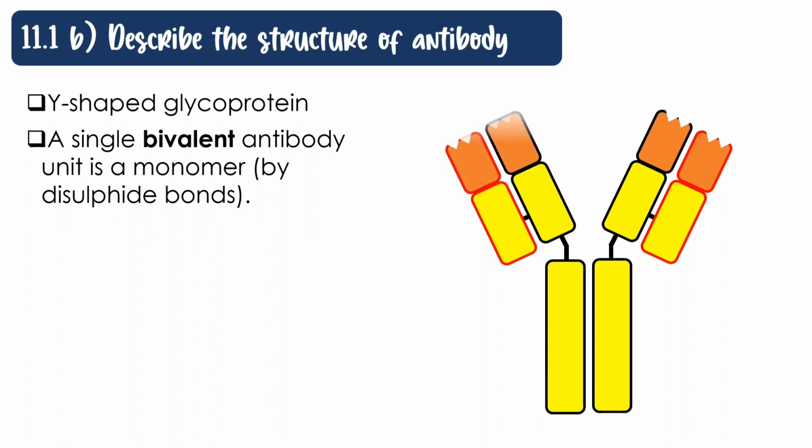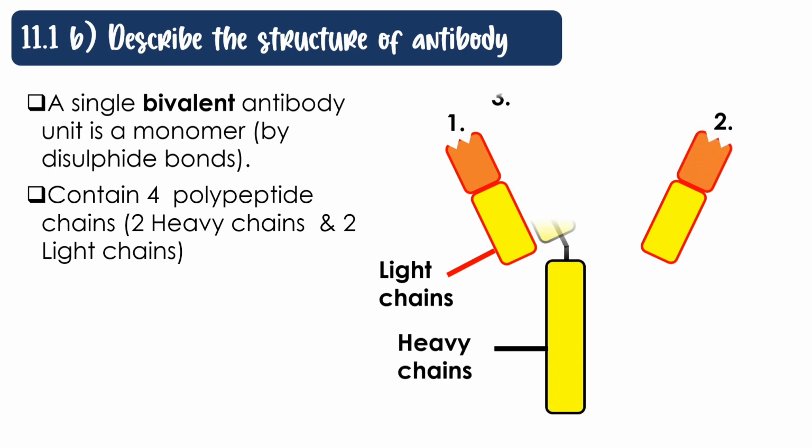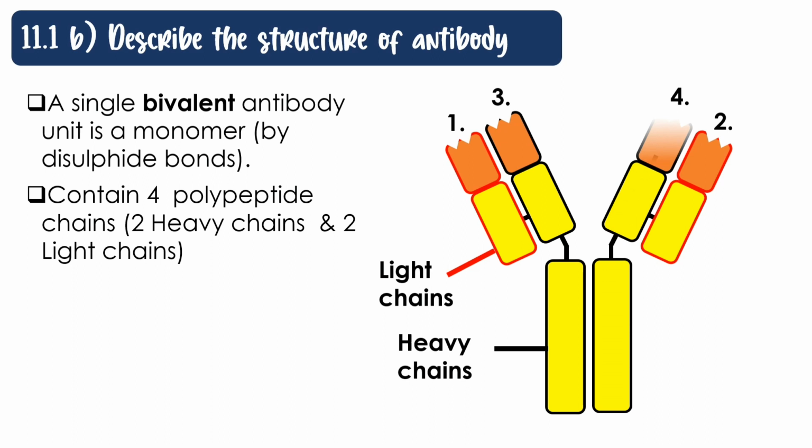All antibodies are made up of a Y-shaped glycoprotein, and the glycoprotein forms a bivalent unit, bonded together by disulfide bonds. Each of these bivalent units acts as one monomer of the antibody. There are 4 polypeptide chains that make up the antibody, 2 heavy chains and 2 light chains. The heavy chains have a larger size compared to the light chains. The bivalent previously mentioned refers to the association of the heavy chain and the light chain by disulfide bonds.